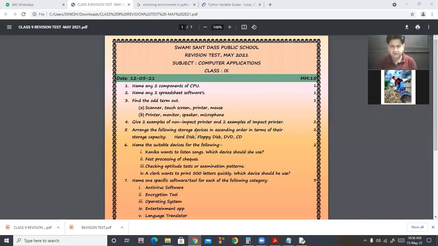Now look here. In the question paper, the first question is: name any two components of CPU. Beta, there are three components of CPU. One is ALU, CU, and MU. So memory unit, then control unit, and ALU stands for arithmetic logic unit.